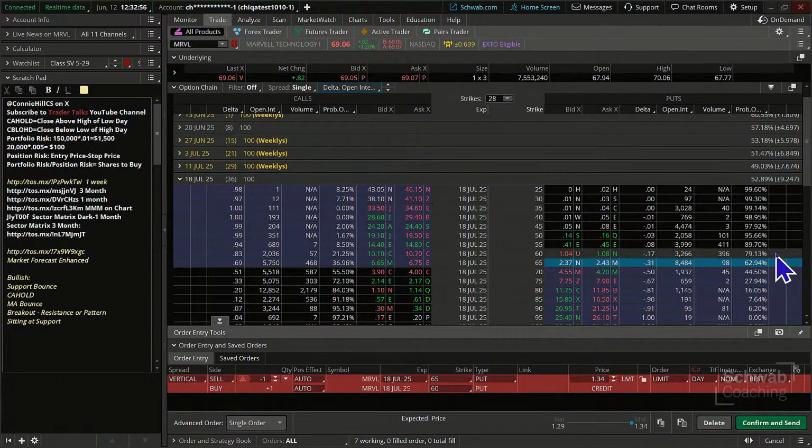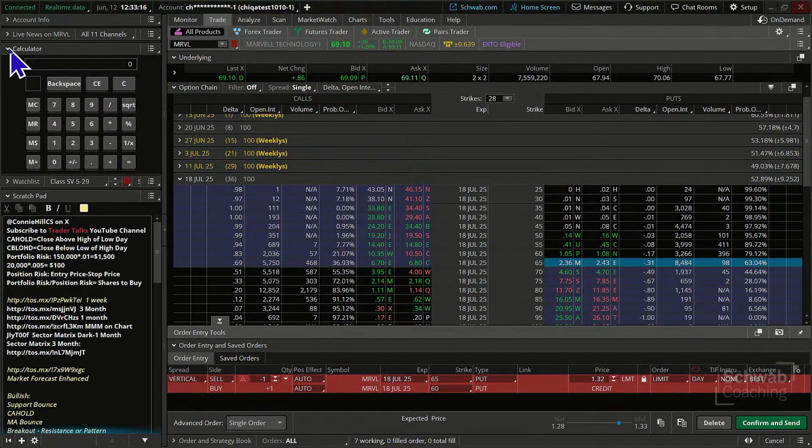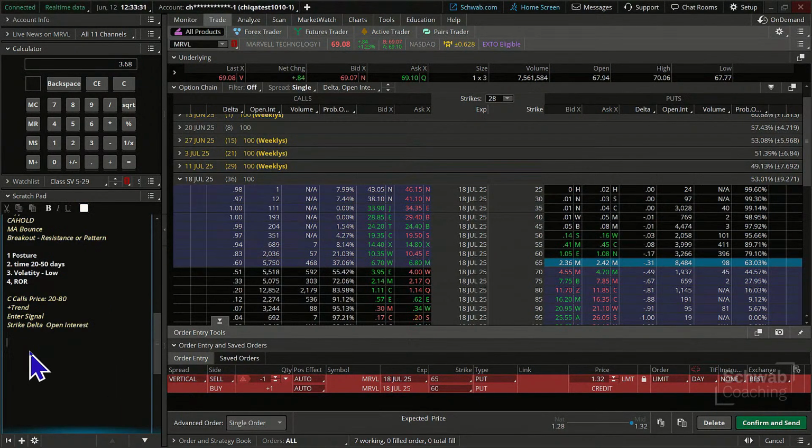All right. Now that you've been going through the process with me over the last few weeks, what's the next step after we identify a 30-something delta that we decide we're going to go with? I'm going to come in here. I'm going to lock the price here. We are going to have a maximum gain of 132 per contract. What's our maximum theoretical loss? 5 minus 1.32. Okay, that gives us a value of 368. So I'm just going to put that down here. 3.68 is our maximum theoretical loss on this.